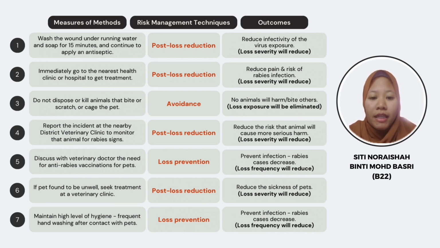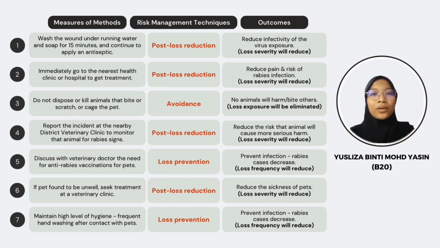Then when they go to the health clinic or hospital, it will reduce their pain and also the risk of rabies infection. This is because when they go to the clinic or hospital, their doctor will give the rabies vaccine or other injection that could reduce the rabies infection like I said just now. So the loss severity for this case will be reduced.